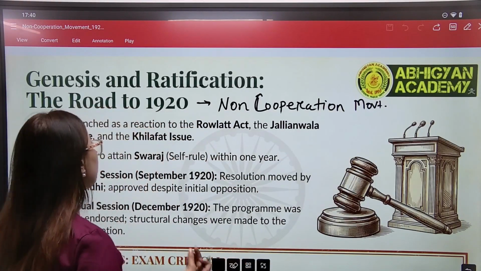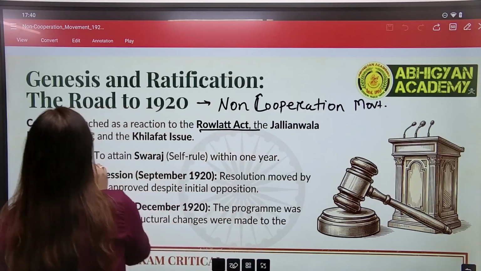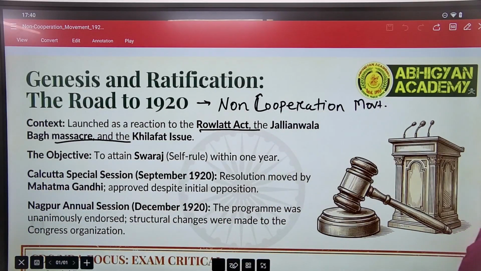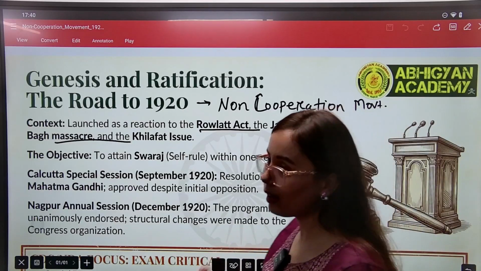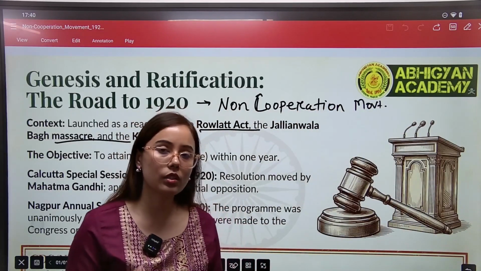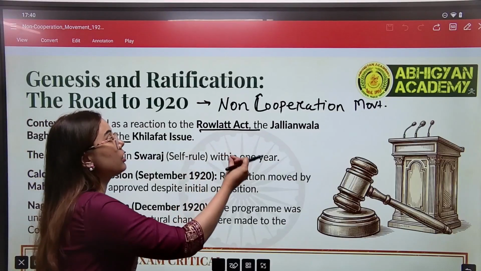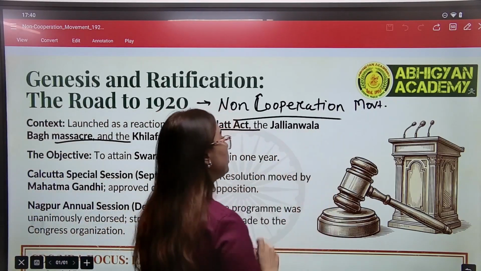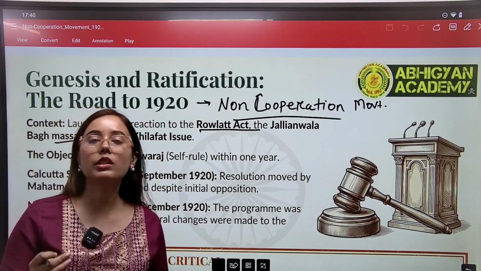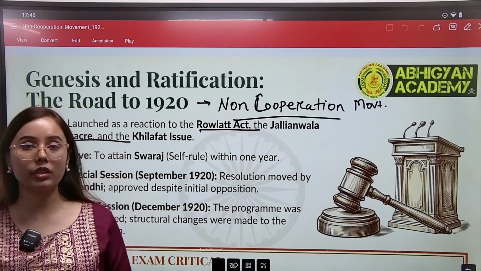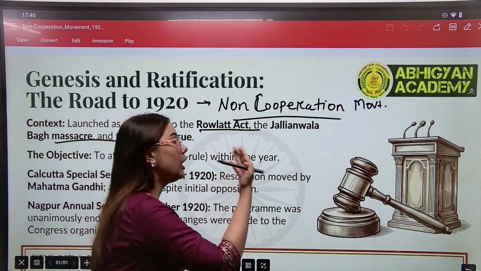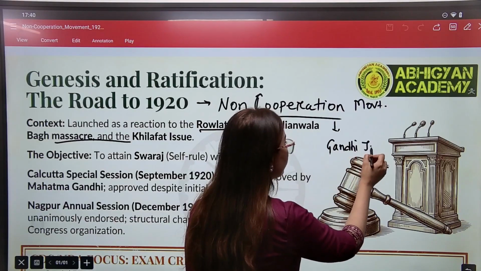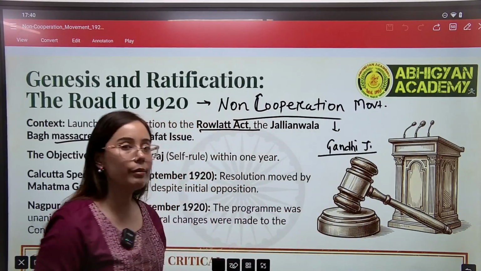So in 1920, if we see the background or the context, why did our nationalist leaders, including Gandhiji, launch this non-cooperation movement against the British in 1920? Today we will discuss this non-cooperation movement. It was a national movement against the British, launched in 1920, and this movement was led by Gandhiji.